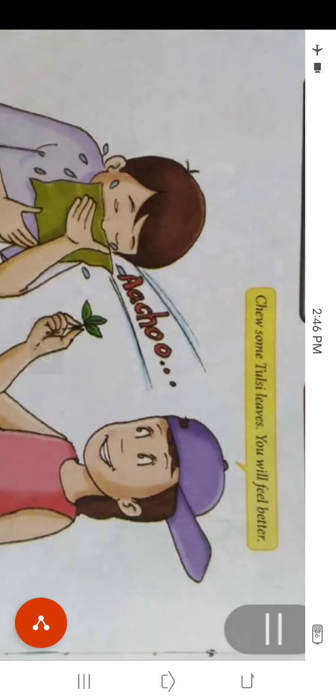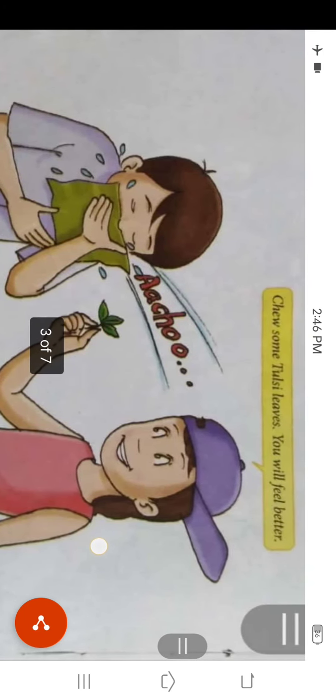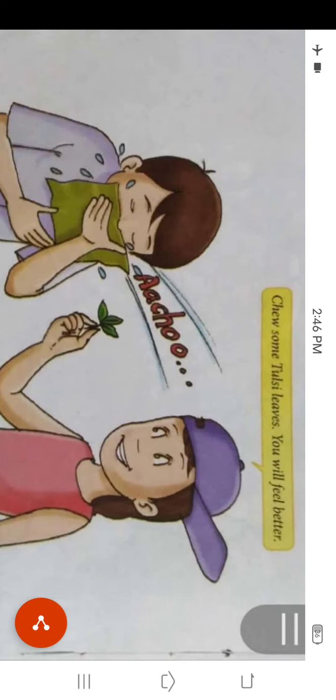You know that some plants are used as herbs and medicinal plants. If anyone is suffering from a cold, then he should chew some tulsi leaves and he will feel better.